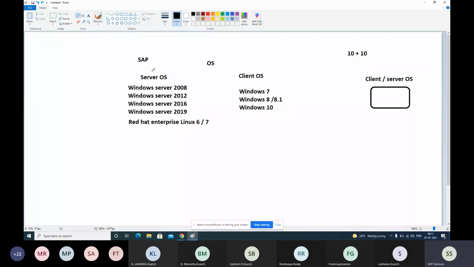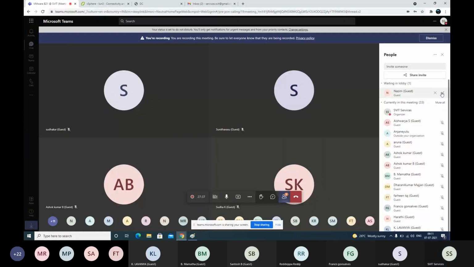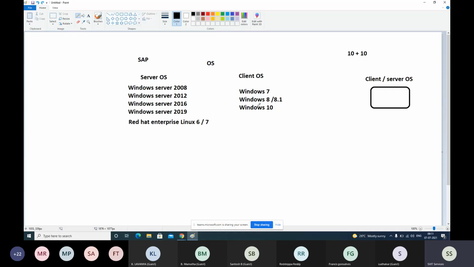If you try to install business applications, they will not even install on client OSs. Client OS is lightweight, with very little information, whatever is needed for personal use. Server operating systems basically support all the business applications worldwide. Now we understood the difference between server OS and client OS.